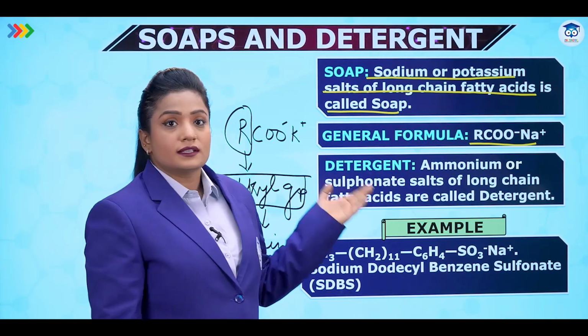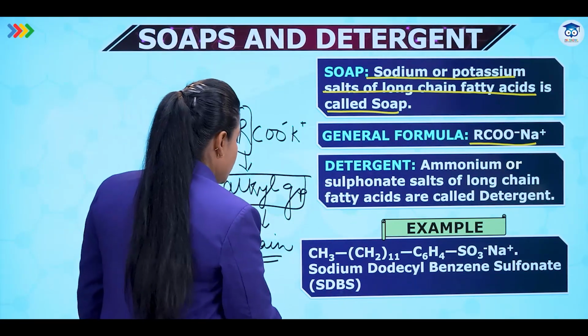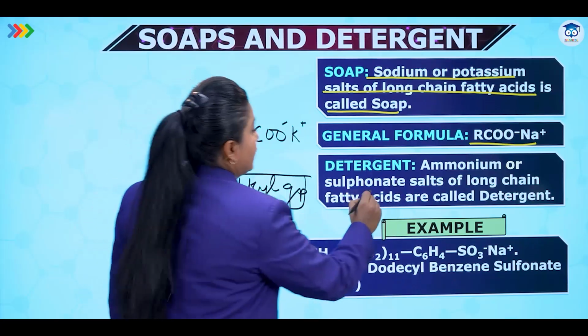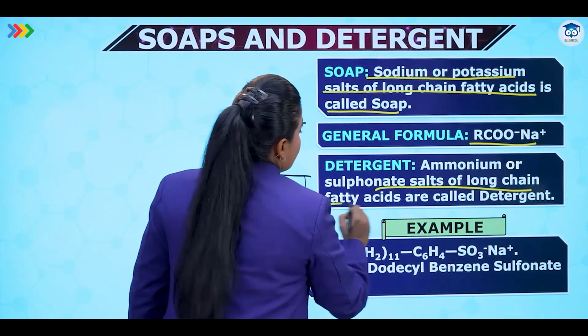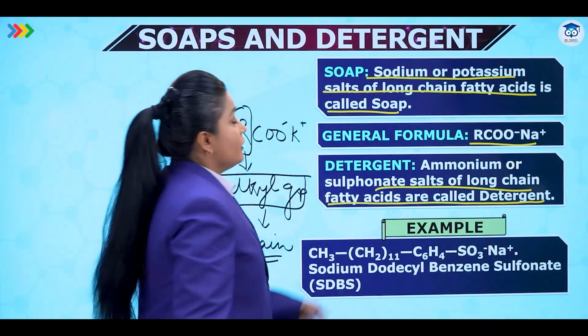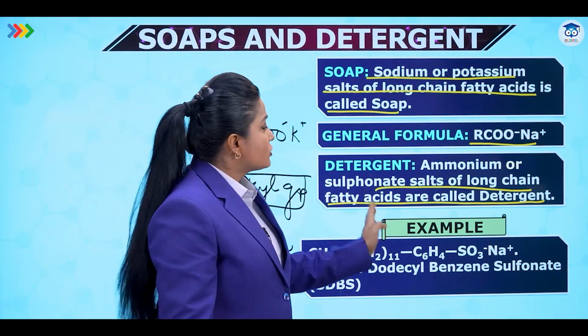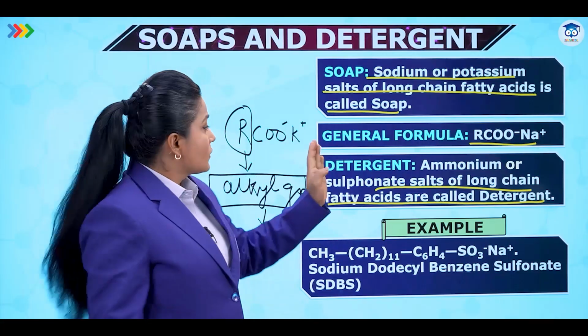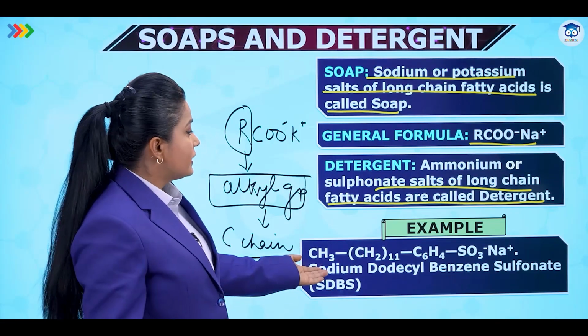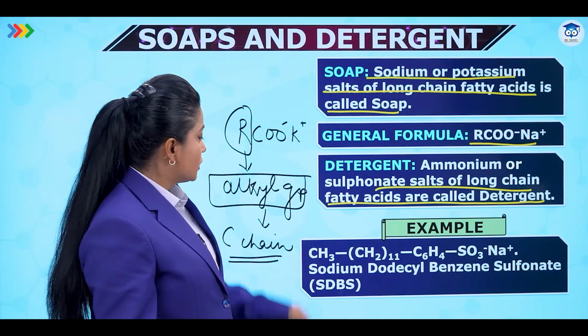Next thing is what are detergents? Detergents are the ammonium or sulfonate salts of long chain of fatty acids. So, when we have sodium or potassium salts, we call them soap. When we have ammonium or sulfonate salts, we call them detergents. So, over here we can see the example of detergents.